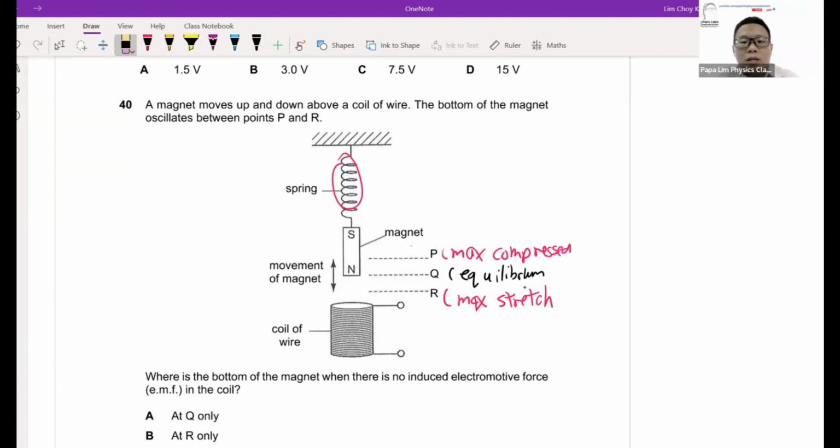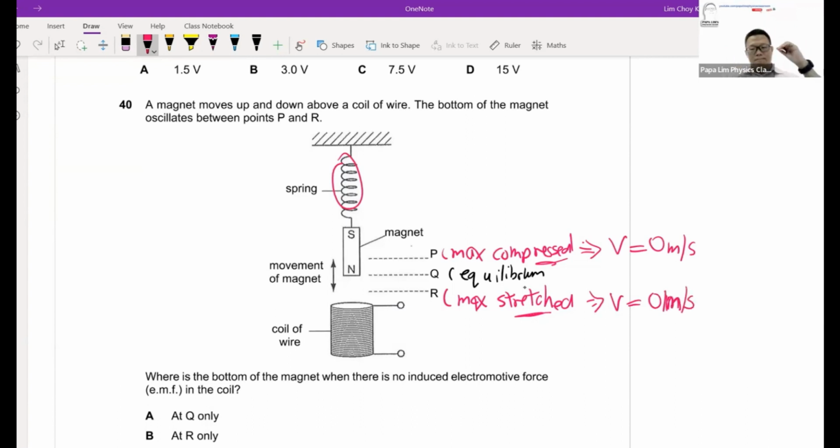So the moment you have stretch and compress, there are certain characteristics. When you have maximum stretch and maximum compress, you'll find that the object or the spring itself will actually achieve what we call a momentary at rest. So you'll be at rest for a short instance. Why? Because these are the points whereby the spring or the object is actually getting ready to change direction. So that momentary at rest is just for a short instance whereby it stops for a while. After that, it will reverse the direction.